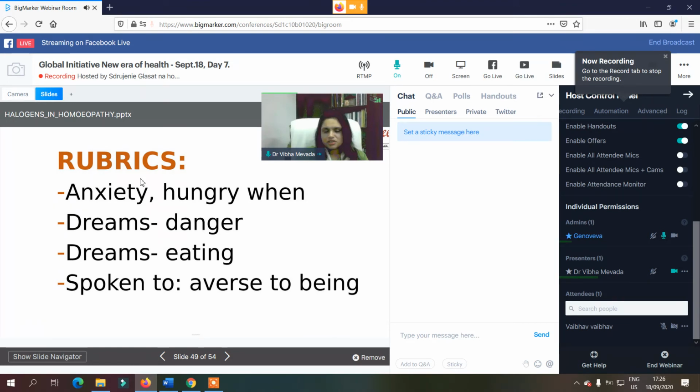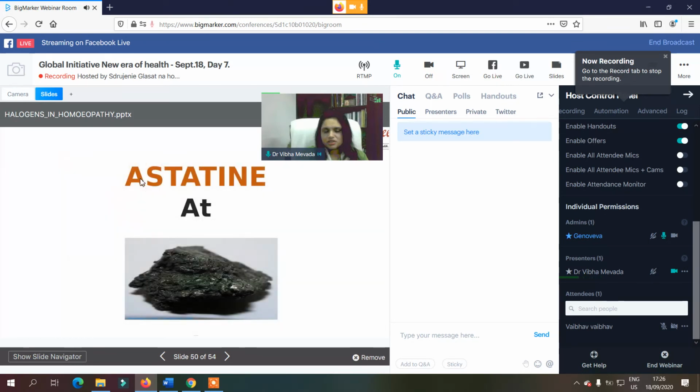By observation, iodine is suited especially to a person with dark hair and dark complexion. If we compare the complexion with bromine, it is exactly opposite: bromine is for fair people with light complexion and golden flaxen hair.